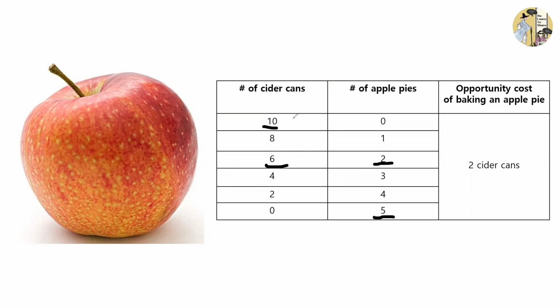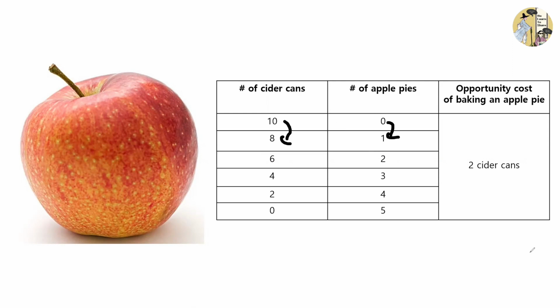And this is a very interesting fact. As soon as I decide to produce 2 fewer cider cans, now I can produce 1 more apple pie. And if I decide to produce 2 more cider cans, then I have to produce 1 fewer apple pie. So what this means is that the opportunity cost of making an apple pie or an apple cider is constant in this type of production possibilities table. The opportunity cost of making an apple pie in this case is 2 cider cans. As soon as we produce 1 more apple pie, we have to give up producing 2 cider cans.